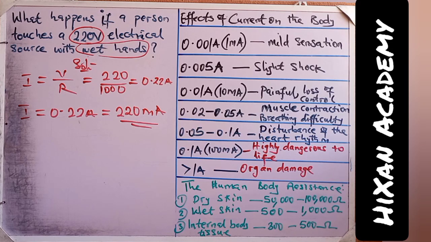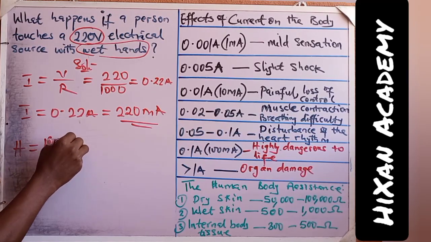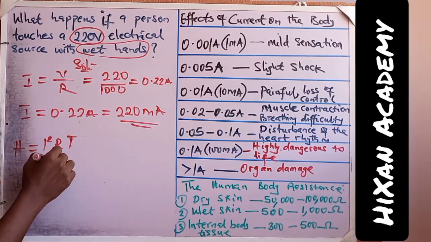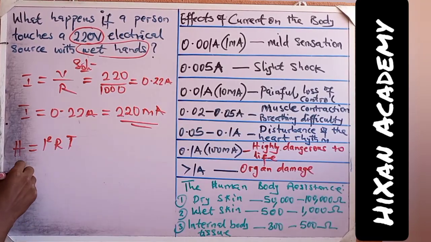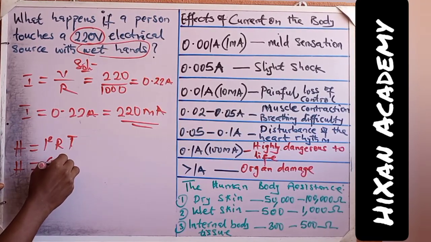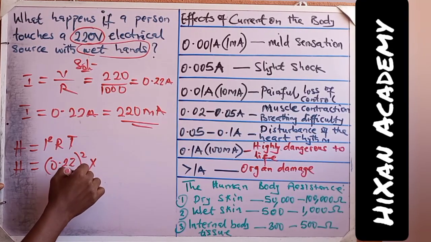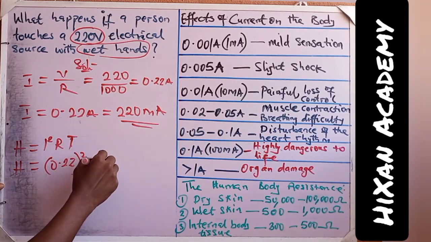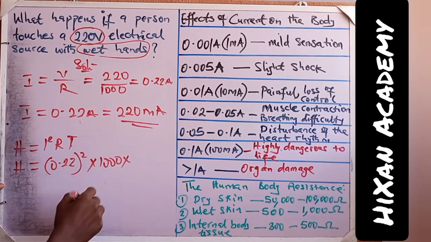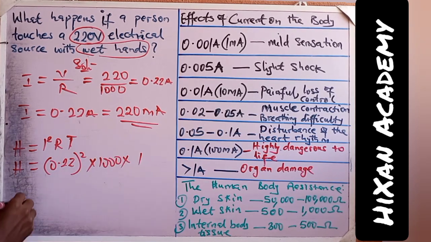Away from that, we're going to look at the heating effect that this current could produce in the body. Heat, as we know, is given by I squared RT. T is time, I is current, R is resistance. So since we are looking at a wet body, we're going to be taking 0.22 squared multiplied by the resistance of the wet body, which is 1,000, then multiplied by time. Let's consider a time of 1 second.